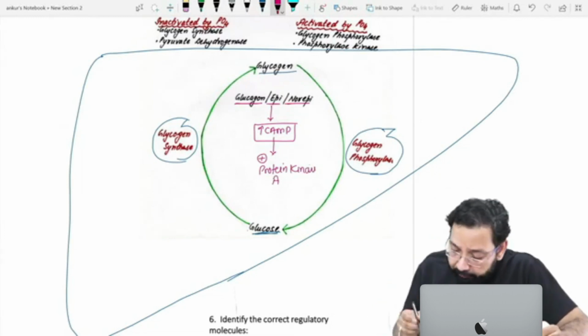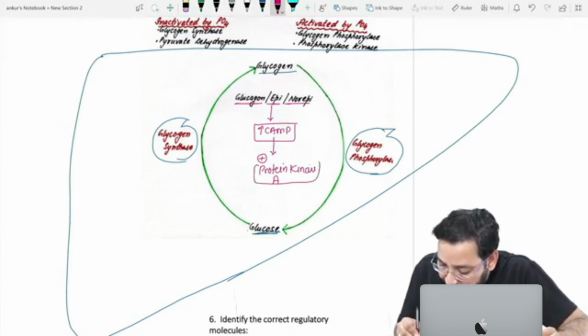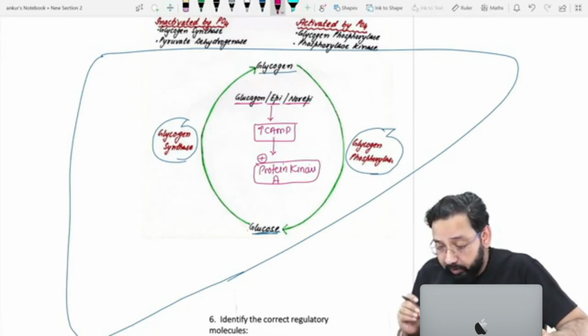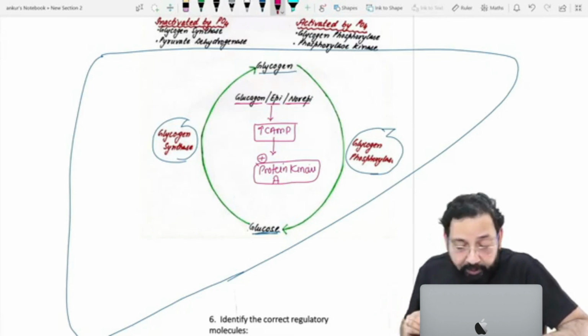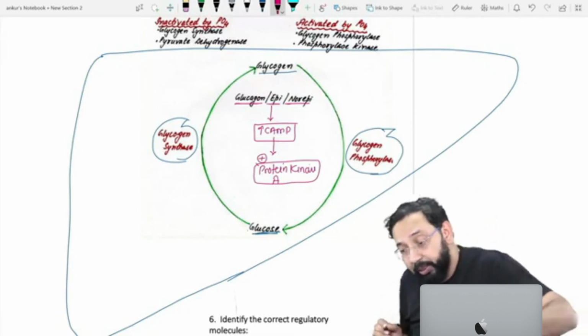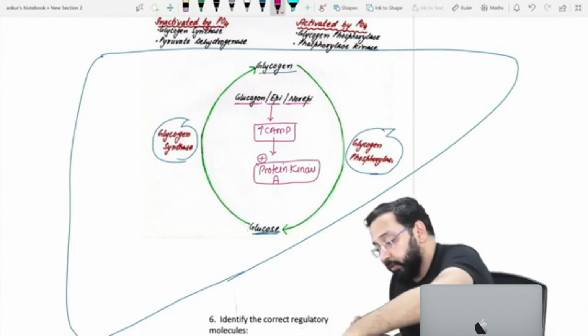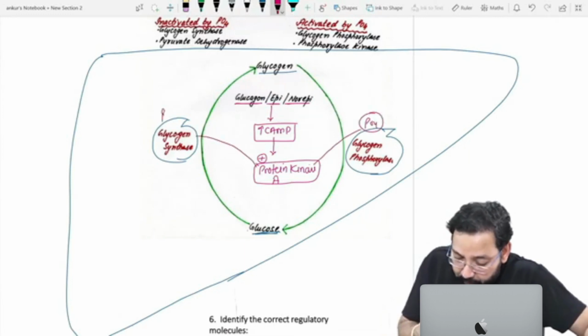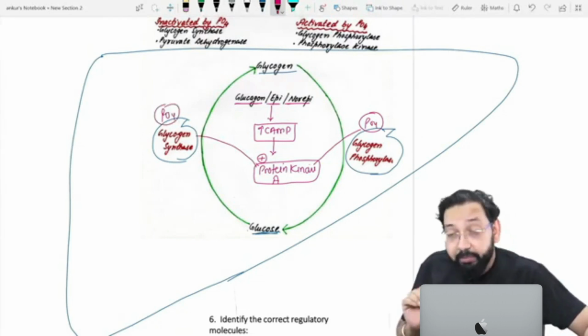Kinase means transfer of a phosphate group. Protein kinase will transfer a phosphate group to a protein. So protein kinase A transfers a phosphate group. All enzymes are proteins.